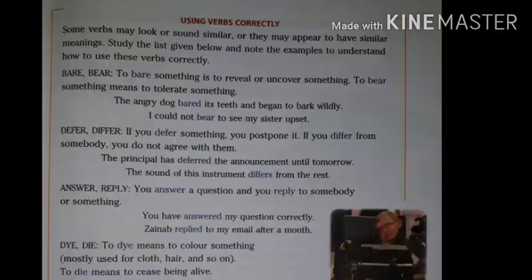In our textbook, a list of such words is given. Let's take it. Children, take your textbook, open page number 57. Using verbs correctly. Some verbs may look or sound similar, or they may appear to have similar meanings. Study the list given below and note the examples to understand how to use these verbs correctly.